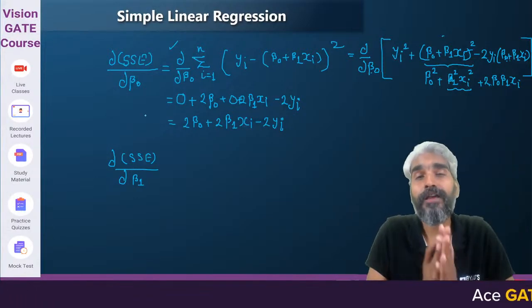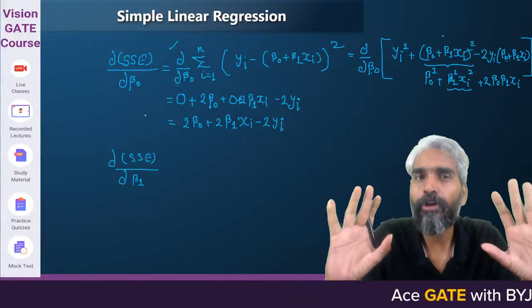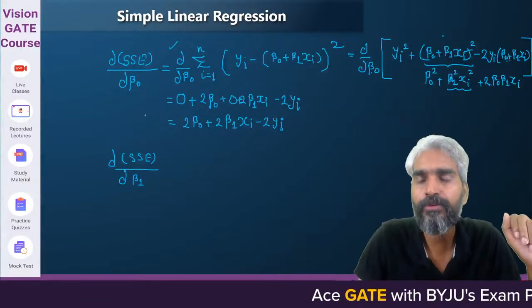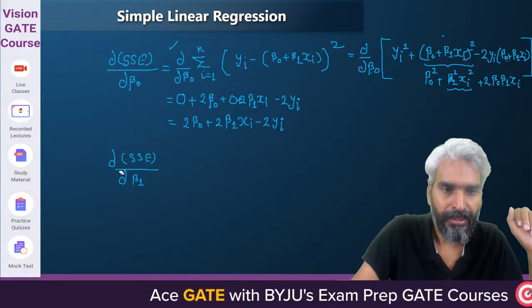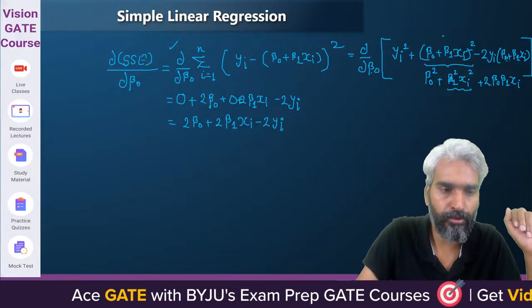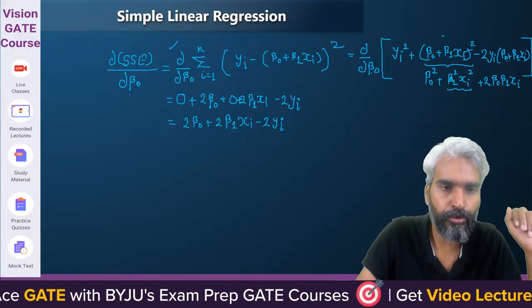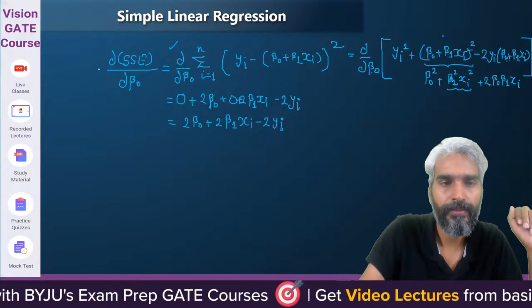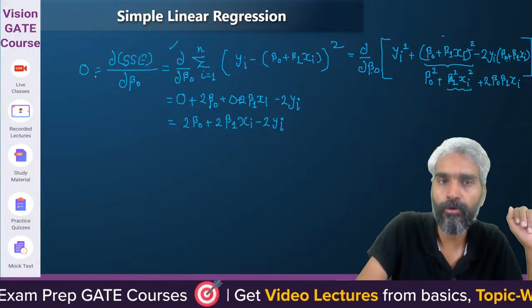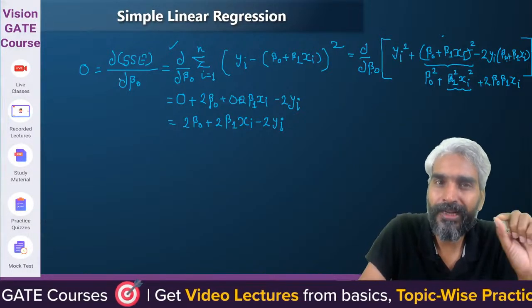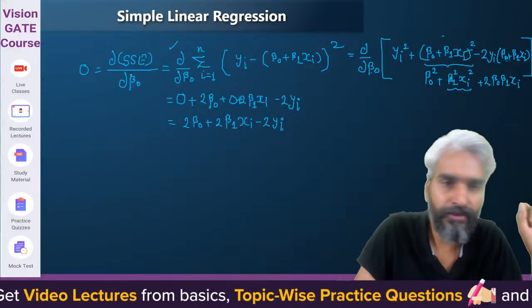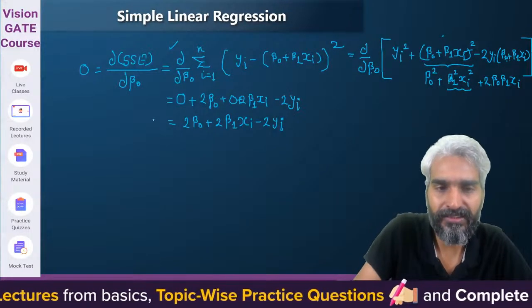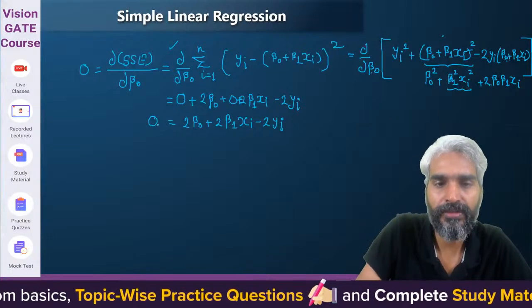Right? Now, in order to minimize, differentiation alone will not work. In order to minimize this, what we need to do? We need to equate it to 0. When we equate it to 0, then we will get the value of beta 0 such that this function can be minimized. So, we will do this.